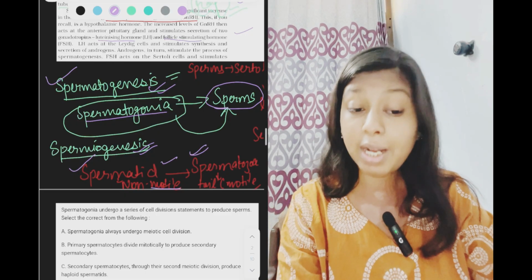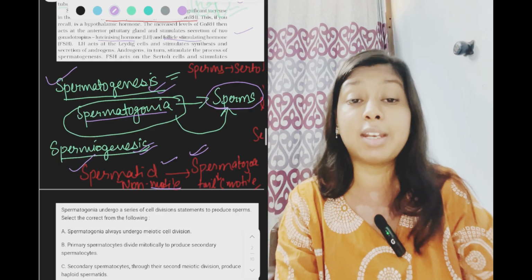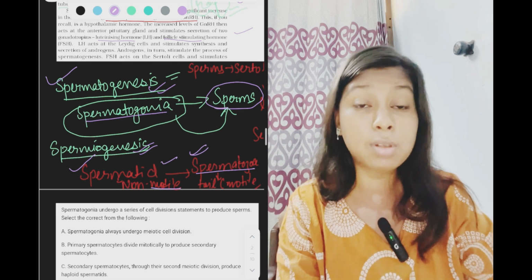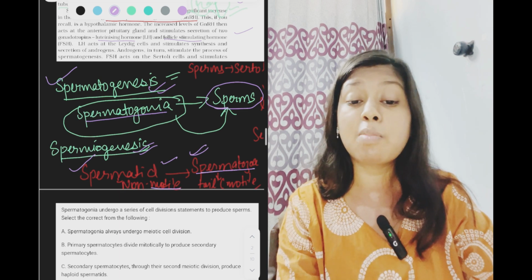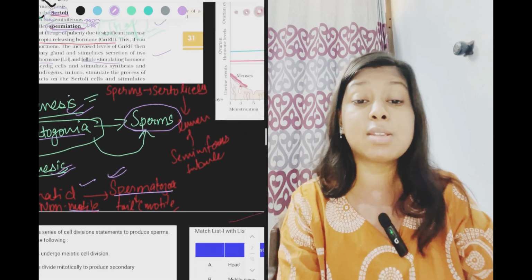Spermatid is a sperm but it is non-motile, it lacks a tail. Whereas spermatozoa has a tail, it can move, so it has motility. So that is a spermatozoa, a sperm which can move, right? That is spermiogenesis.